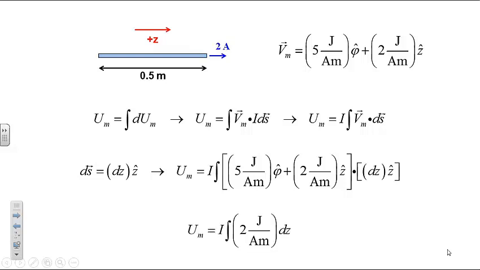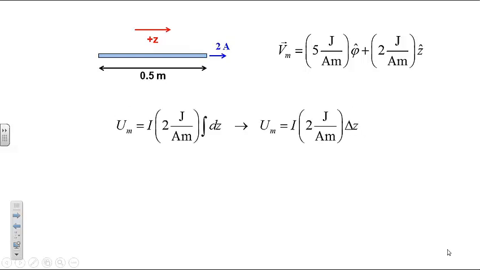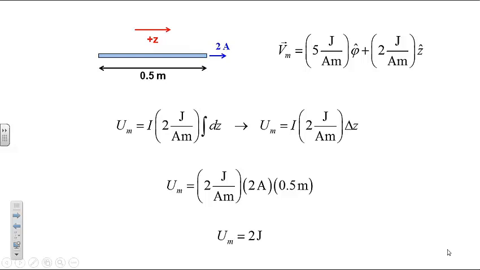Only the z-axis component survives the dot product. The resulting integral is along the z-axis of the wire and is equal to the length of the wire. Substitution thus gives us the following expression, and a final answer of 2 joules for the magnetic potential energy of this system.